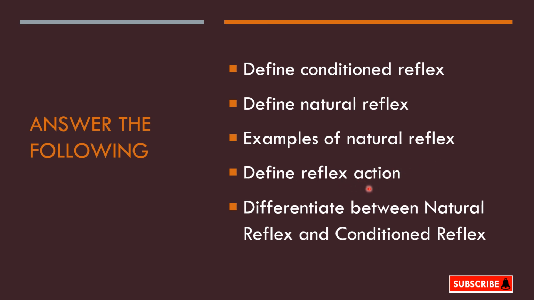Then we can write knee jerk, closing of the eyelid, withdrawal of the hand. So many examples are there. The next one, define reflex action. Reflex action is an automatic, quick, or immediate involuntary action in the body brought about by a stimulus. The next question, differentiate between natural reflex and conditioned reflex. We already discussed that in the earlier slide. You can go through that and find out the answer.